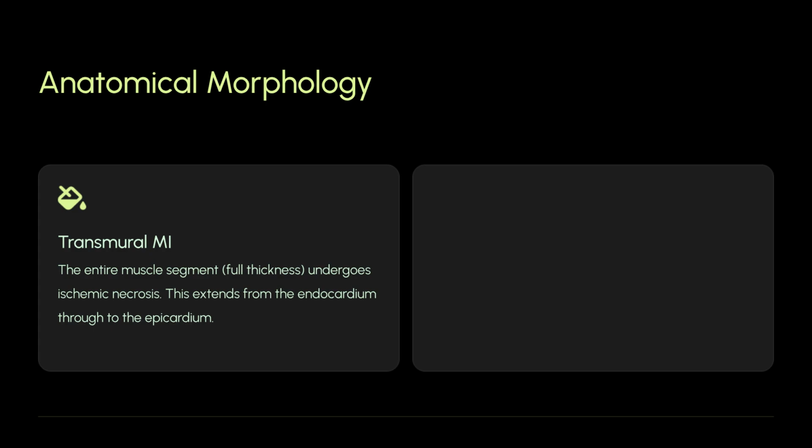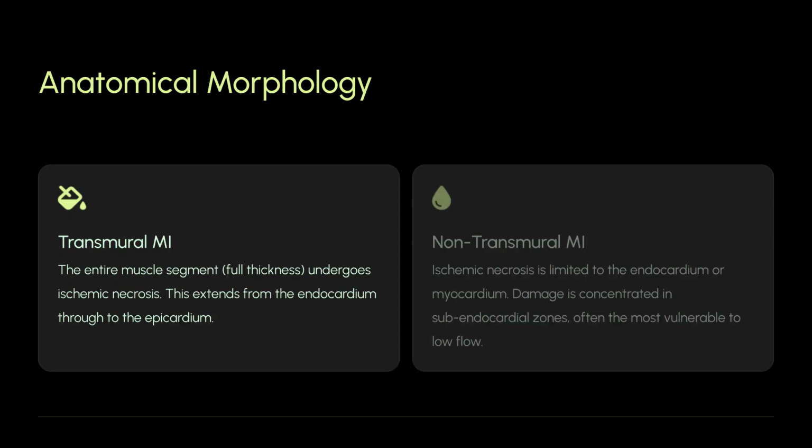MI can be classified anatomically as transmural or non-transmural. Transmural MI involves ischemic necrosis across the full thickness of the muscle segment, from endocardium to epicardium. Non-transmural MI limits necrosis to the endocardium or myocardium, concentrated in the subendocardial zones, which are vulnerable to low flow.